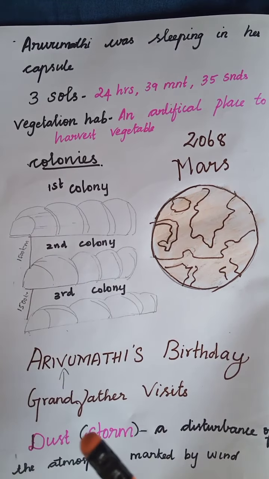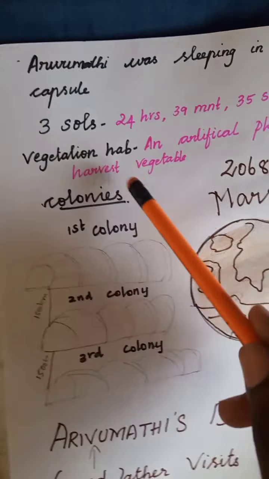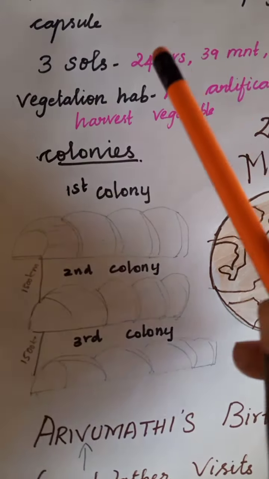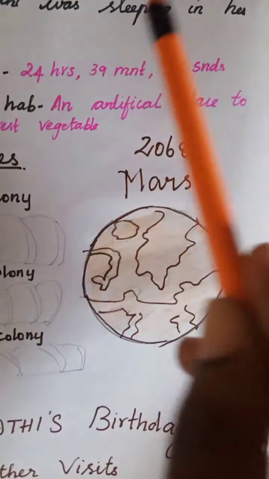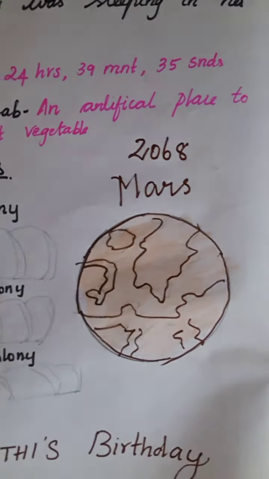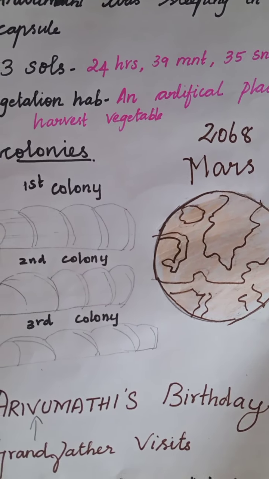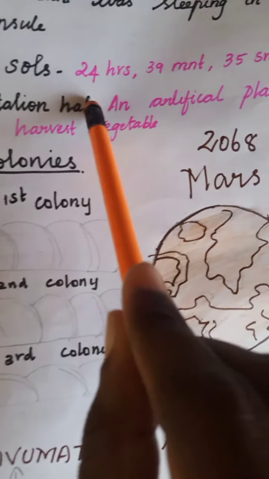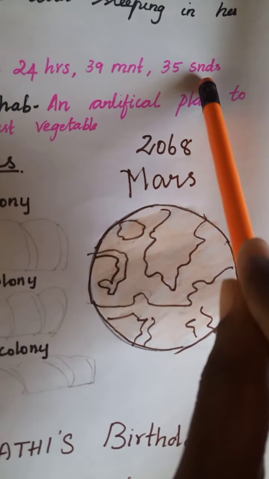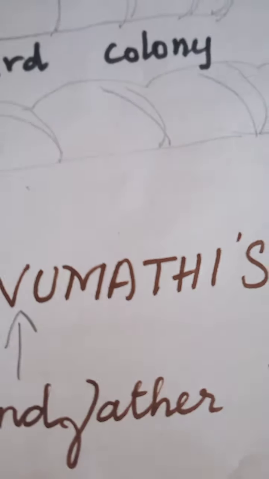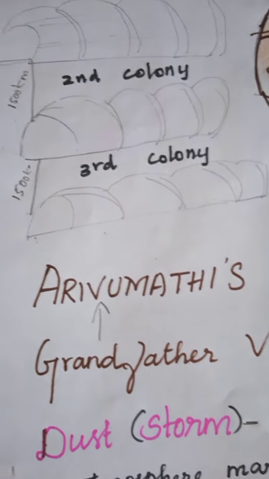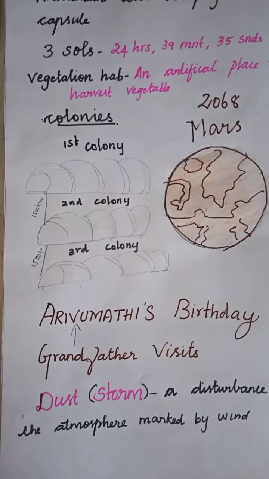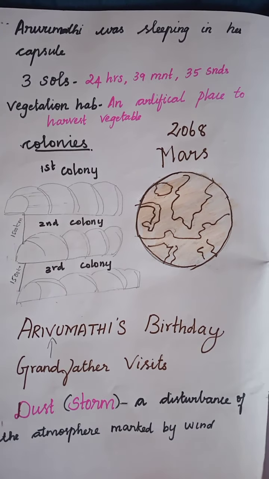Still, it took three sols to reach Arivumadi's colony. What do you mean by 3 sols? On Earth, 1 day is equal to 24 hours, and on Mars, 24 hours, 39 minutes and 35 seconds is equal to 1 sol. After that, Arivumadi and her grandfather had some conversations, and grandfather insisted that she not waste time.